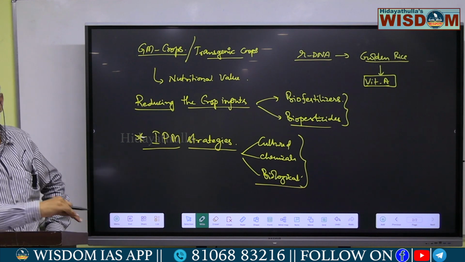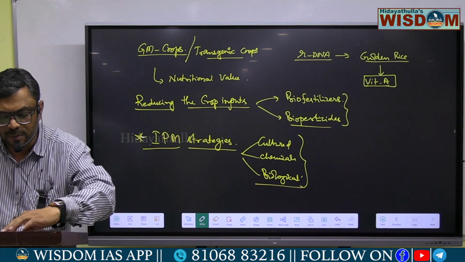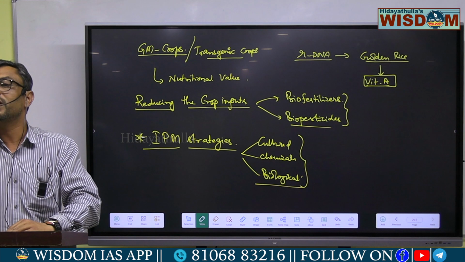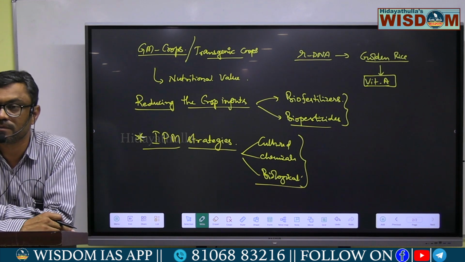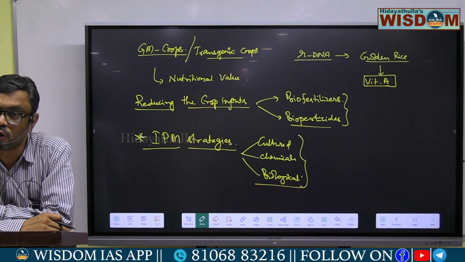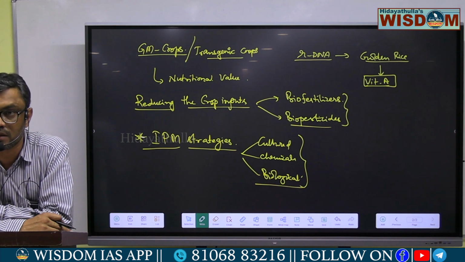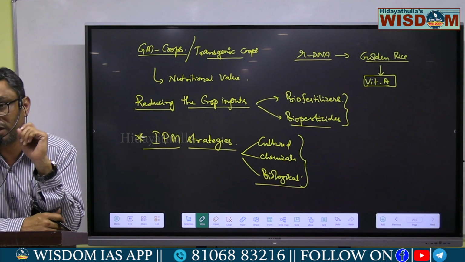So various types of integrated pest management strategies can be employed by using different types of pesticides. These pesticides can be produced from biological organisms, so we call them biopesticides.